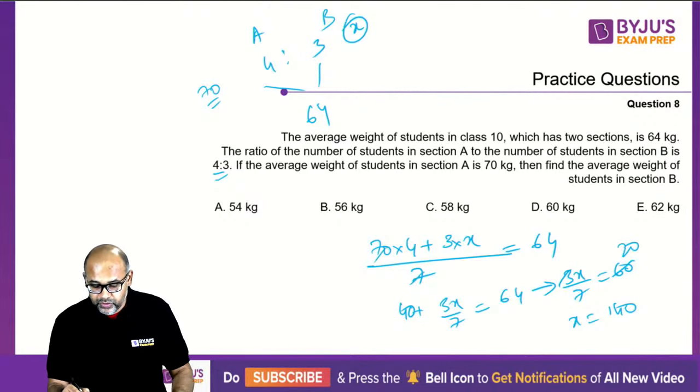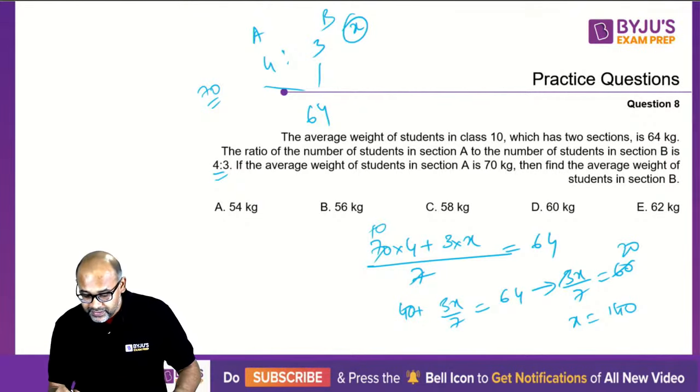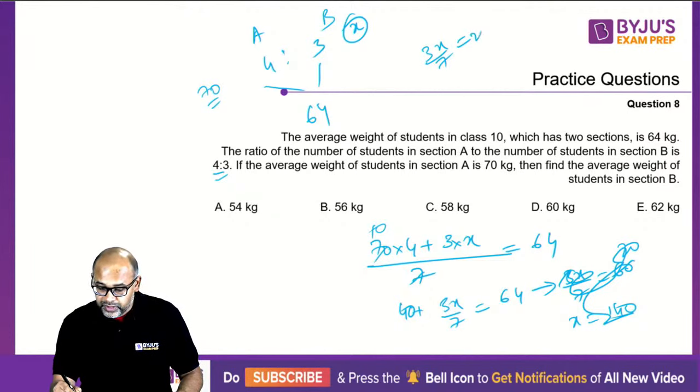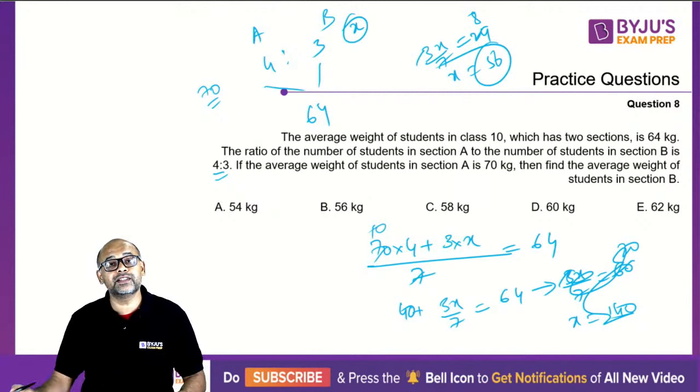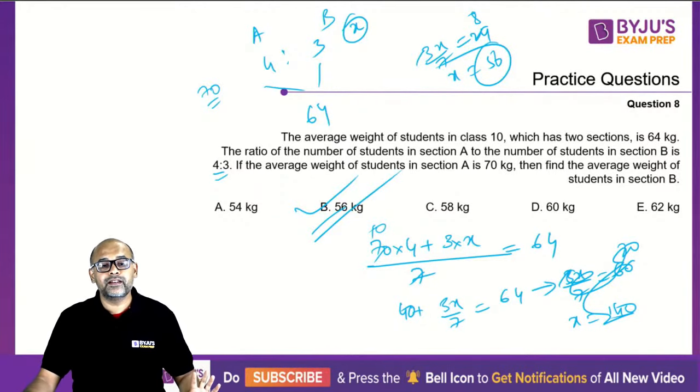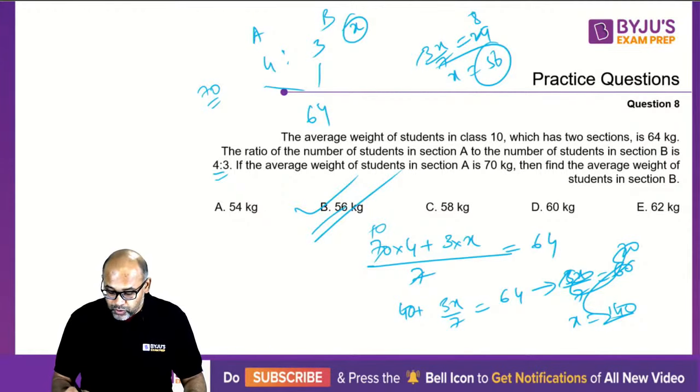Yes. So 7 goes 10 times here. So 40 plus 3x by 7 is 64. So this will give you 3x by 7 is equal to 24. So 3 8s are 24, x is 7 8s are 56. So the answer is 56, option B. Done? Clear? Let's move on.